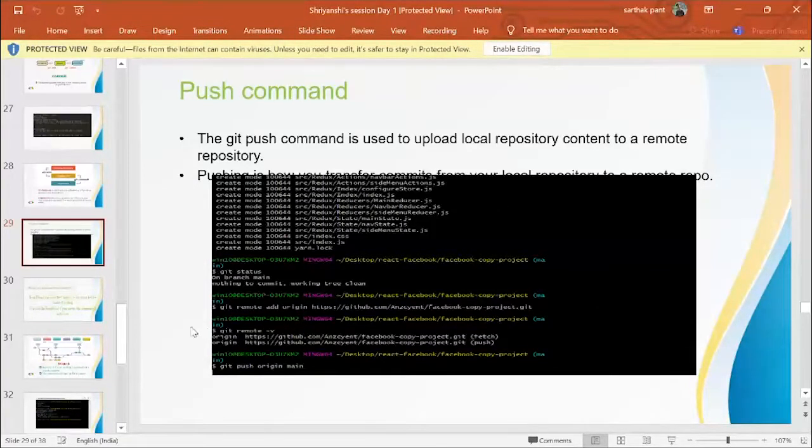Okay, so now we have used git remote -v. Git remote -v is used to view all the remote repositories that we are working on. So this one is for fetch and this one is for push. Then we use git push origin main, which means that we are pushing the main branch into the origin, that is the URL. Okay, so this pushes the repository there.